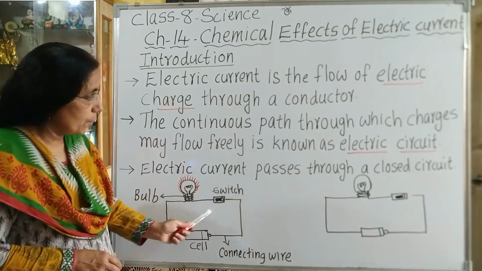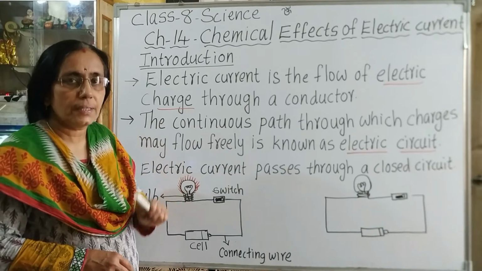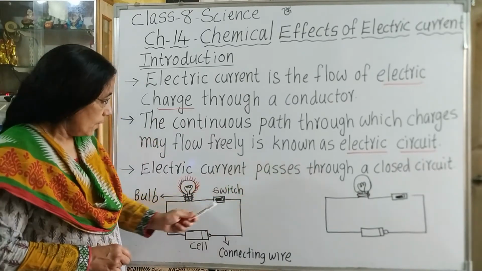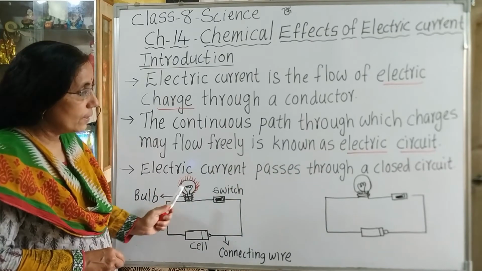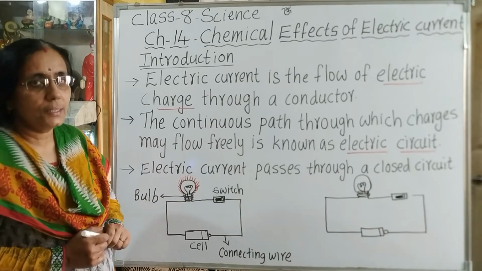Here two circuits are given. So the electric circuit is the path through which electric current flows. Here I have drawn two circuits. In one the bulb is glowing and in the other the bulb is not glowing. So let us see what is the reason.